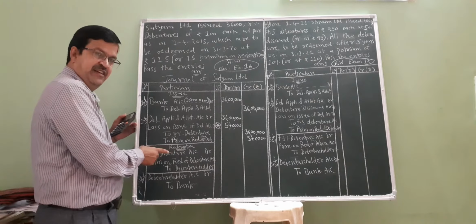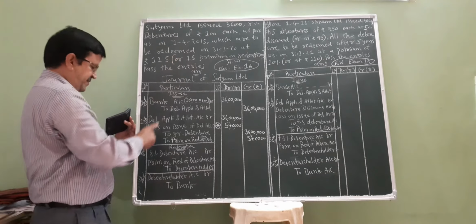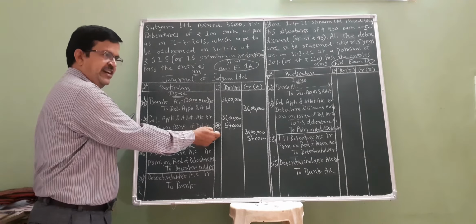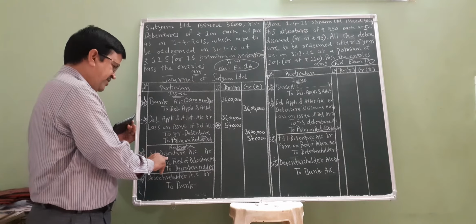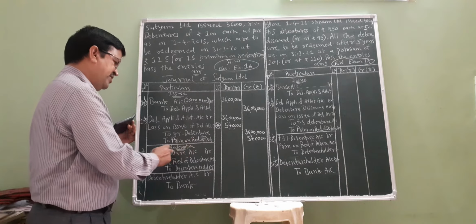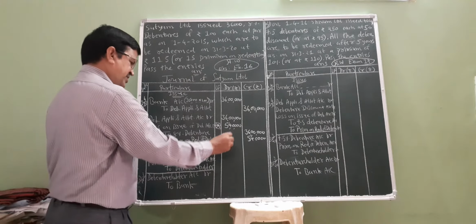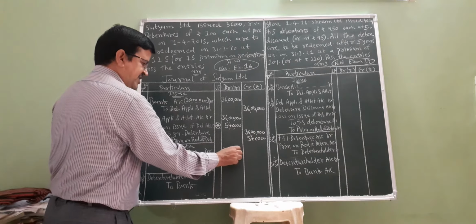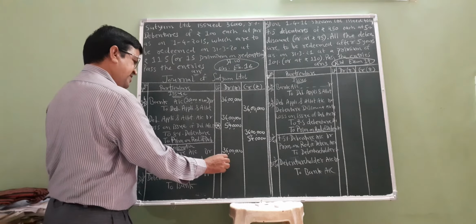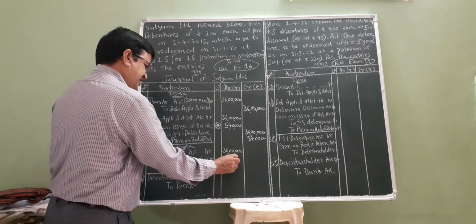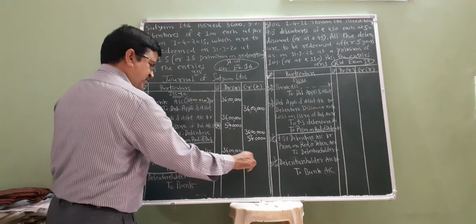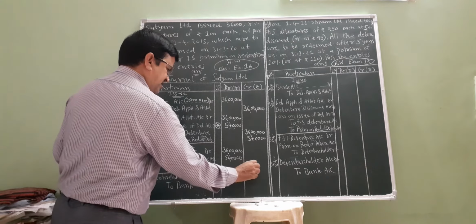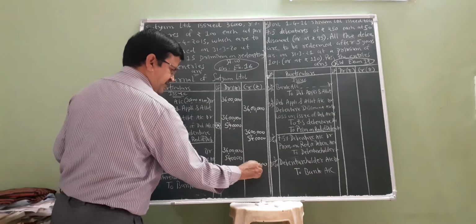When the company redeems the debentures on 31st March 20, the first entry: debentures are redeemed. Debenture account and premium on redemption of debenture account, to debenture holder account. Both amounts which were credited are now debited: debenture account 36 lakhs, premium on redemption of debenture account 5 lakh 40,000, to debenture holder account, the sum of both items, 41 lakh 40,000.